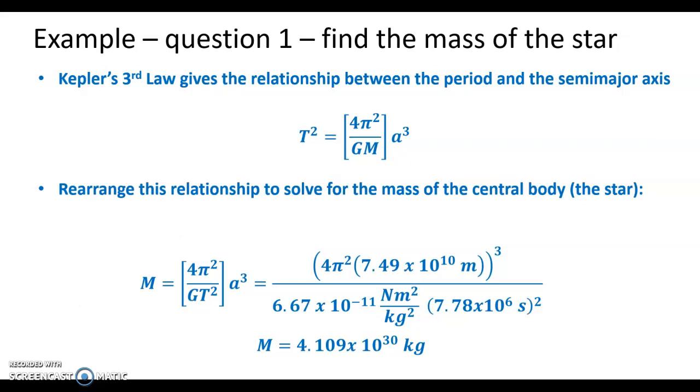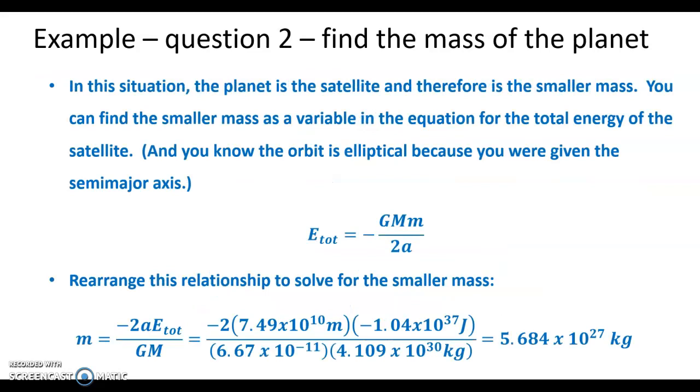So for that first question, finding the mass of the star, I take Kepler's third law, I rearrange it to solve for the mass of the central body, the big mass. I can plug everything in and get that mass. And then for the second question, finding the mass of the planet, I know that the planet here is the satellite, so it's the smaller mass. So I take the total energy of the planet and rearrange it to solve for the smaller mass. And notice that I do get, of course, a positive value for that small mass because the total energy was a negative value.